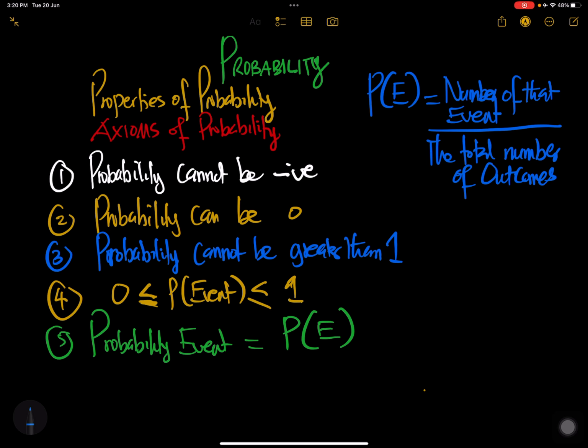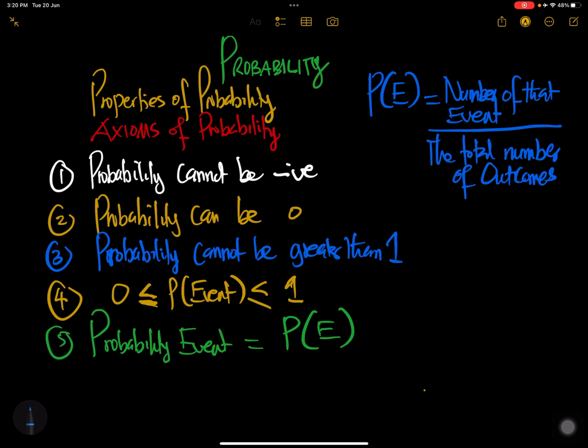So if I say, what's the probability of rain? It's the number of times it will rain divided by the total number of outcomes, taking into consideration all the outcomes being discussed. That is the probability of an event.